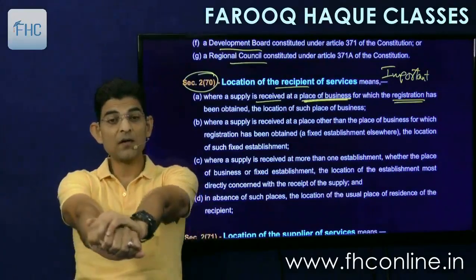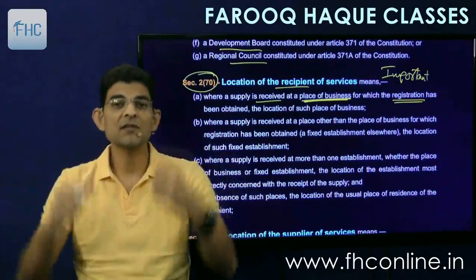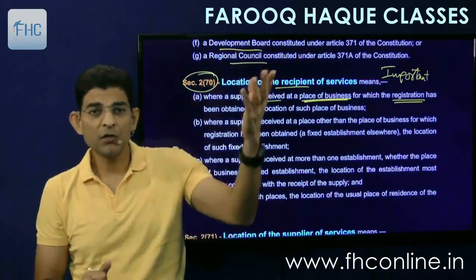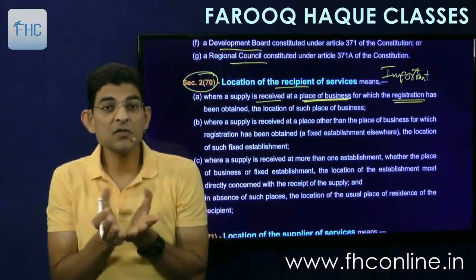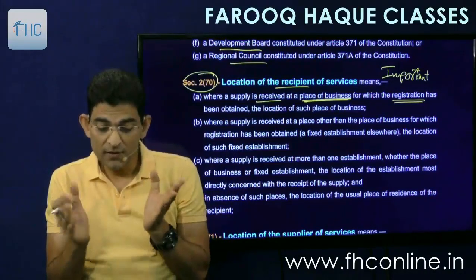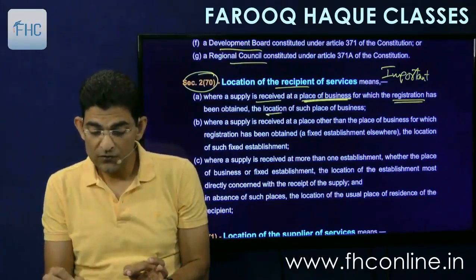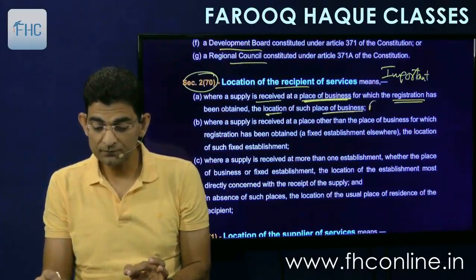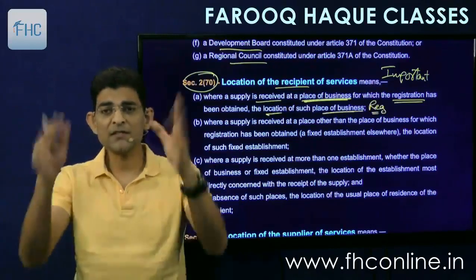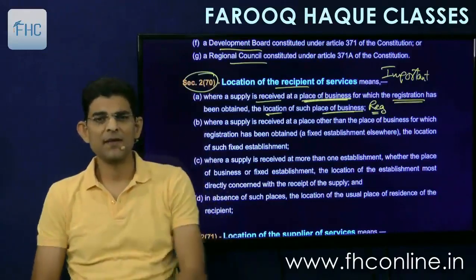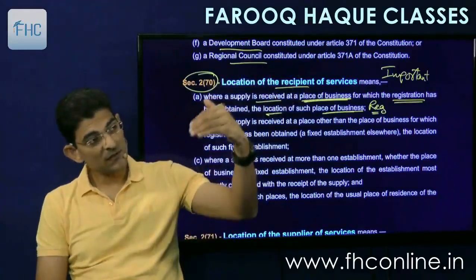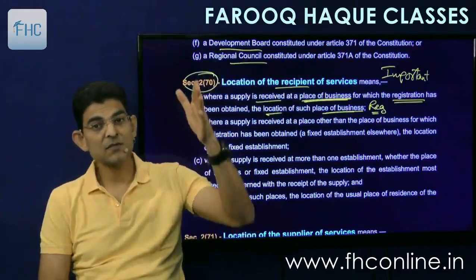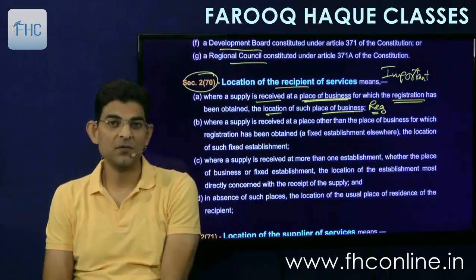So if Farooq Classes is the recipient of service, somebody provides service to me, maybe my auditor provides service to me, and I have a registered premise, then the location of such place of business, that is the registered place of business, in short just write REG. So if I am receiving the service at my registered place of business, then that is my location. Simple.